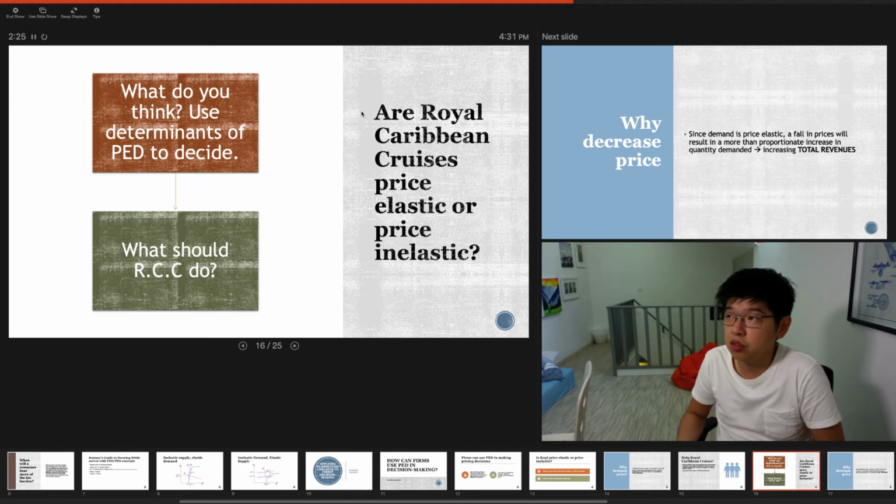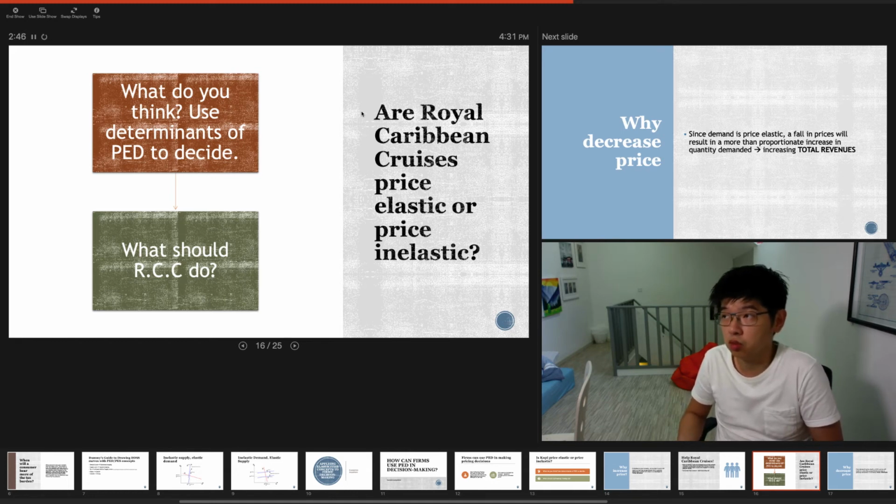I don't think cruises have a very high degree of necessity. So I think demand will be relatively price elastic, because individuals can always switch to buying other things, or choose not to go on a holiday. I can also use another determinant called availability and closeness of substitutes. Are there substitutes to Royal Caribbean Cruises? Well, surely there are other cruises available.